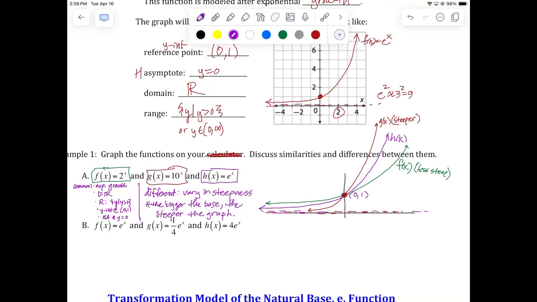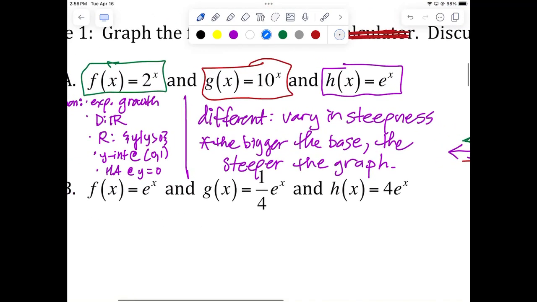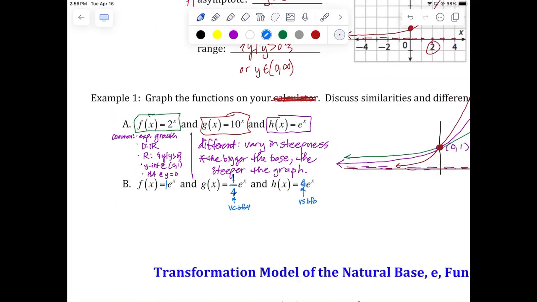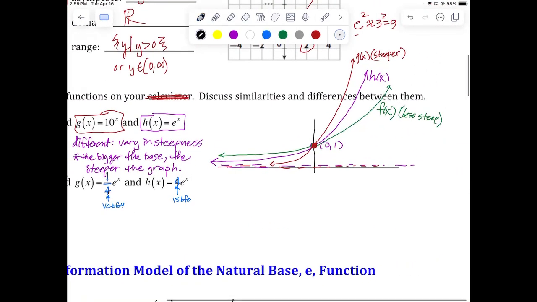All right, now let's look at part B. Now I have the same parent function, e to the x, e to the x, e to the x, but they are going to be varying in steepness because my a value is different. The a value is 1 for the first, 1/4 for the second, and 4 for the third. So 1/4 is going to be a vertical compression by a factor of 4, and 4 is going to be a vertical stretch by a factor of 4, and we'll compare all of them to e to the x. So let's go ahead and do this graph over here. We'll draw something very similar, just a y-axis, and then an x-axis that's near the bottom.